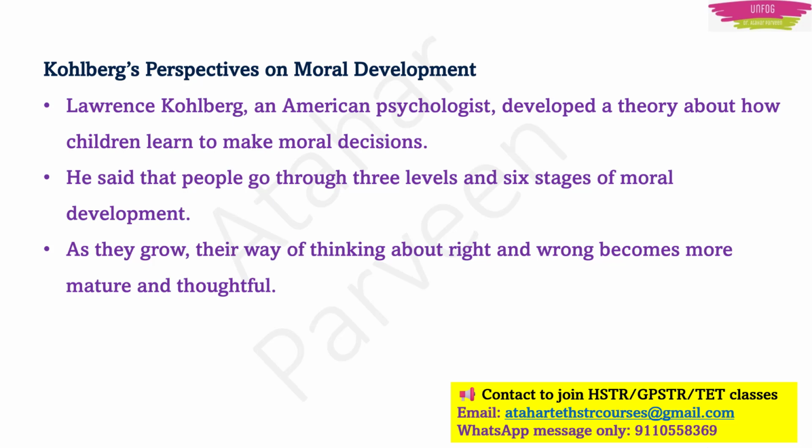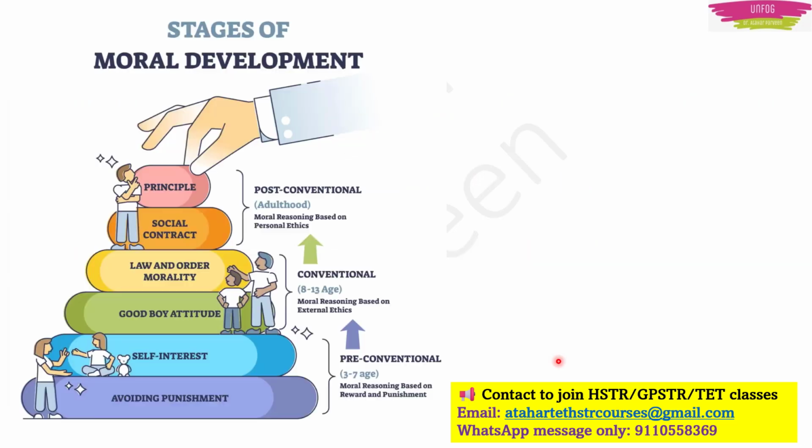As the child grows, the way of thinking about right and wrong becomes more mature and thoughtful. Talking about the stages of moral development as given by Kohlberg, there are 3 levels: pre-conventional, conventional, and post-conventional. In that we have 6 stages.